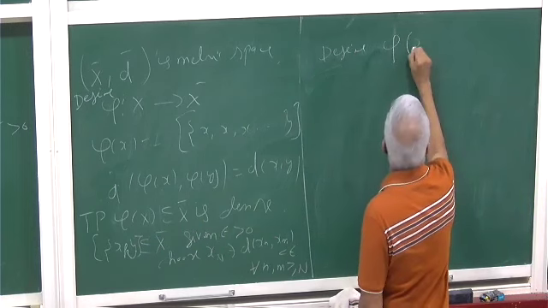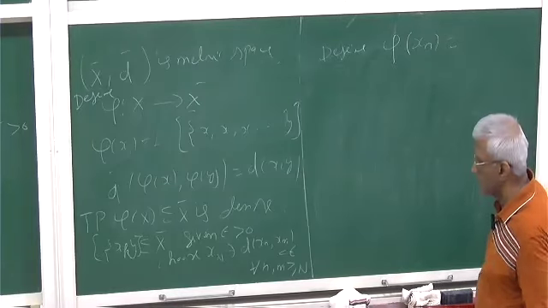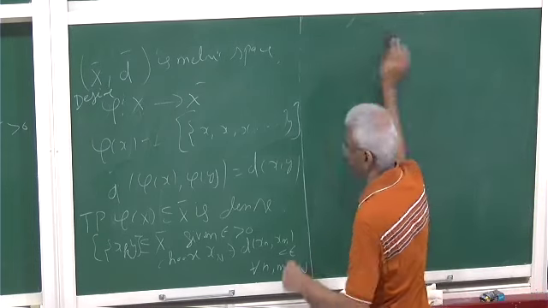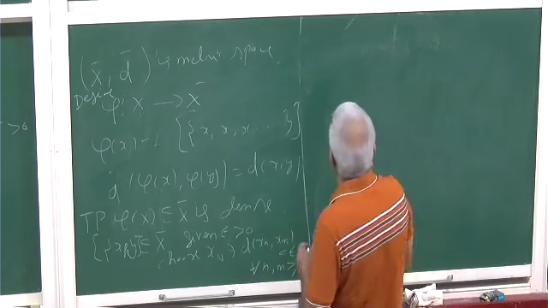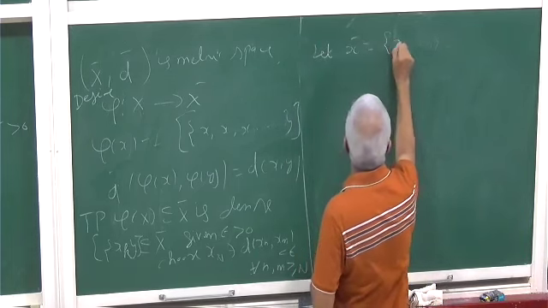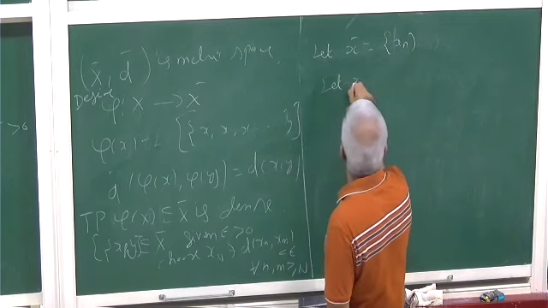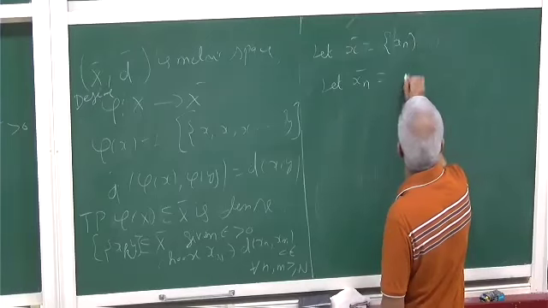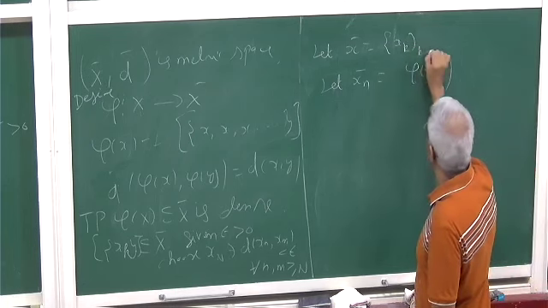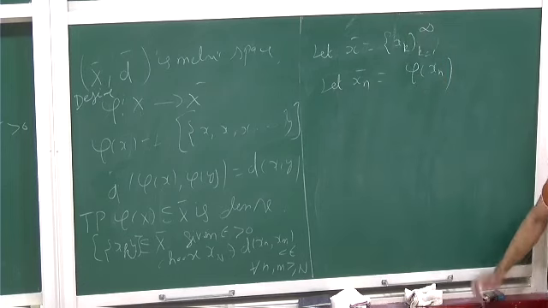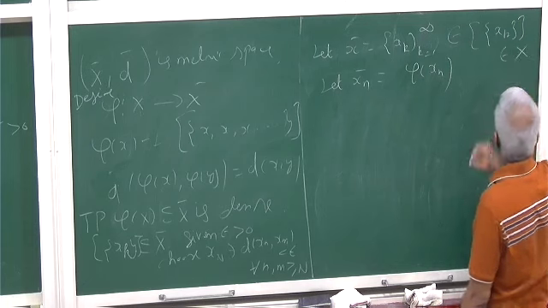Let me make the notations clear. Let x bar equal to xk, k equal to 1 to infinity, a Cauchy sequence. So x bar is an element of x bar, with each xk in x.